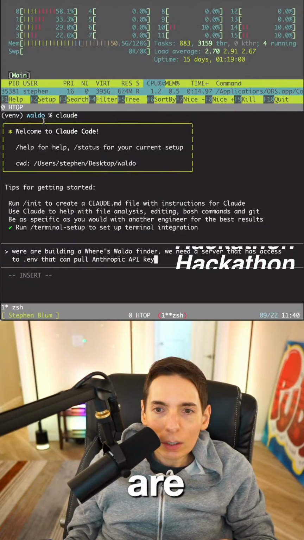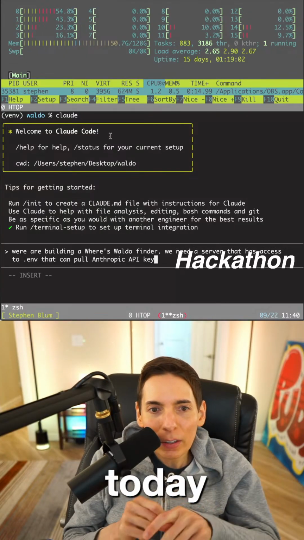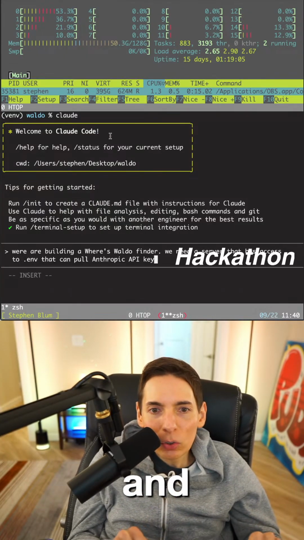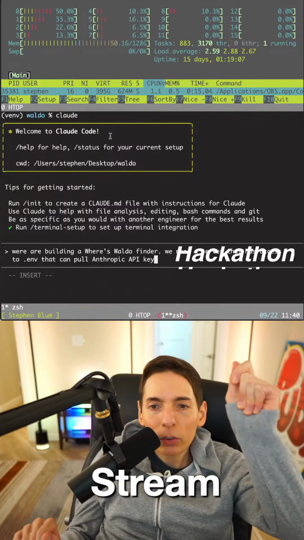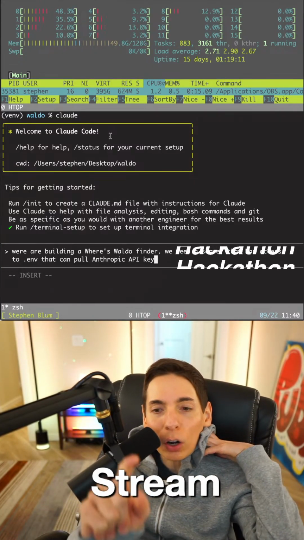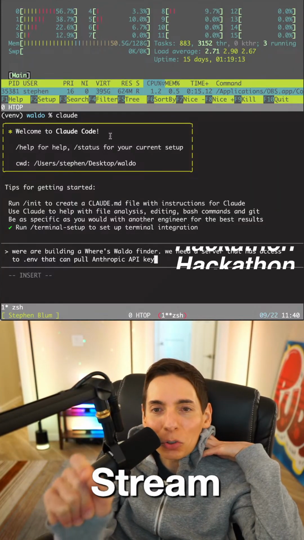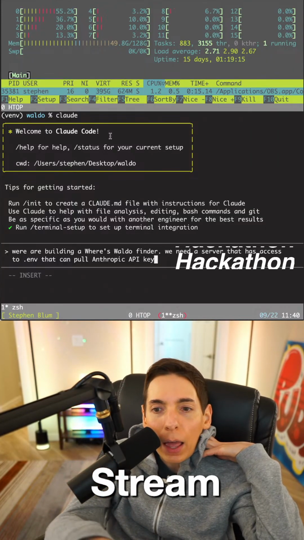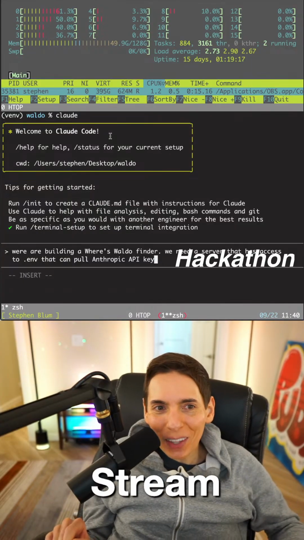We started the hackathon today, and we are building a Where's Waldo AI agent. The hackathon rules are we have to use an AI agent to write the code for us, and we cannot edit the code manually. That's the rules for the hackathon.